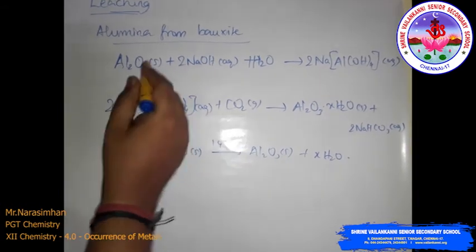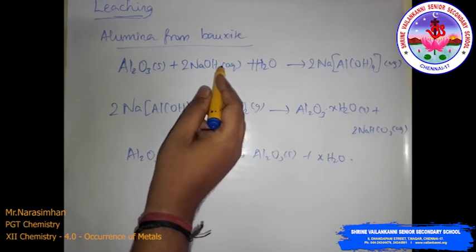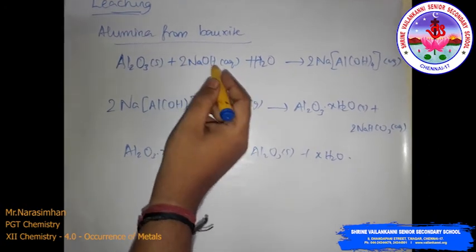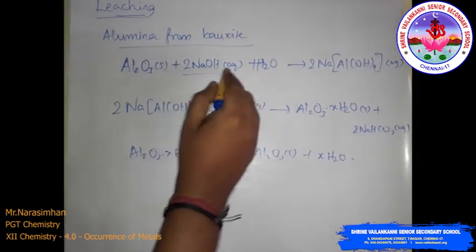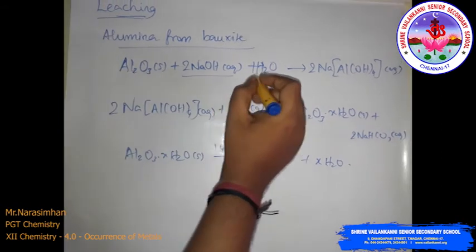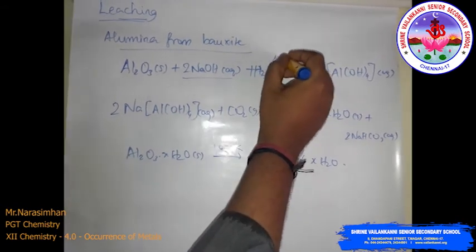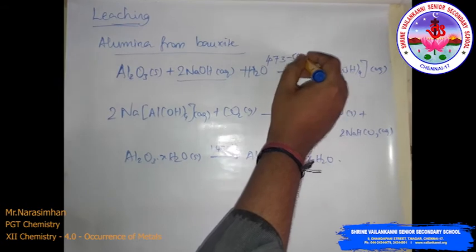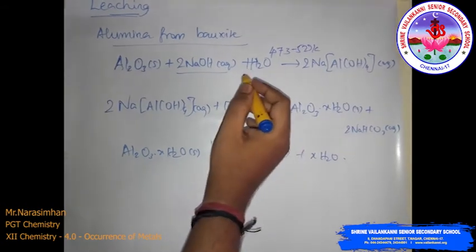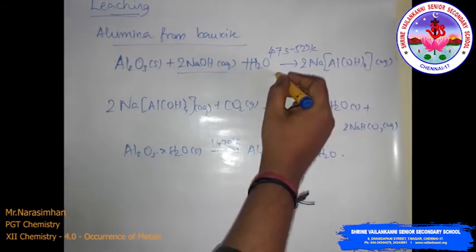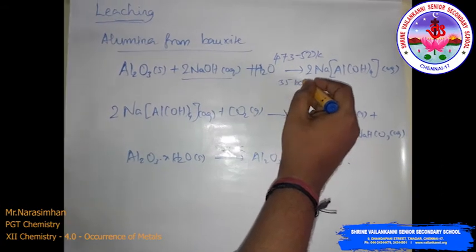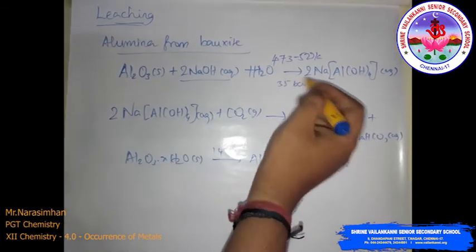So the concentration of the ore is carried out by digesting the powdered ore with concentrated solution of NaOH at 473 to 523 Kelvin temperature and approximately 35 bar pressure.